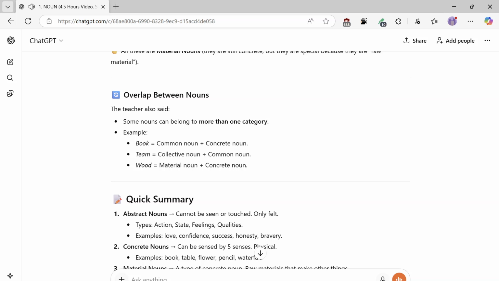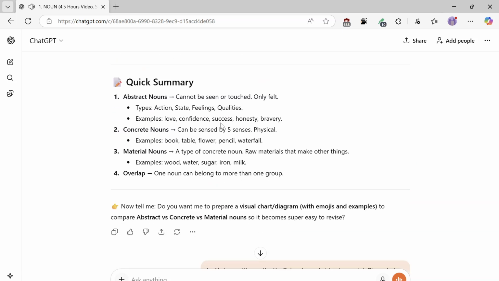Example: book equals common noun, concrete noun. Team equals collective noun plus common noun. Wood equals material noun, concrete noun. Quick summary. 1. Abstract nouns cannot be seen or touched, only felt. Action, state, feelings, qualities. Examples: love, confidence, success, honesty, bravery.